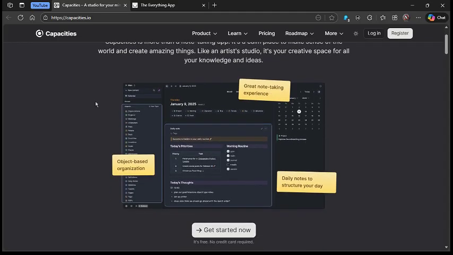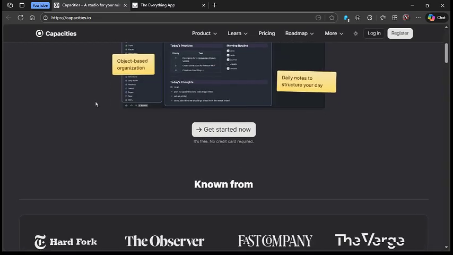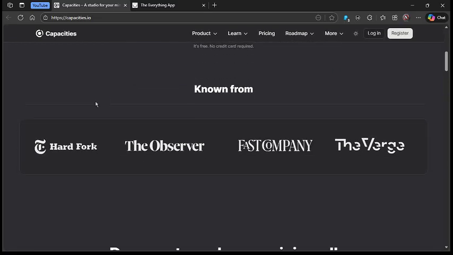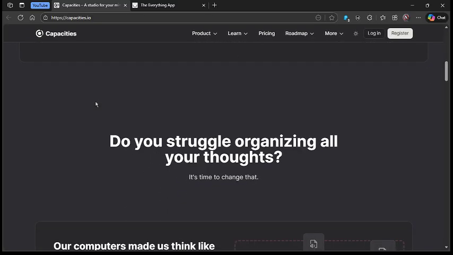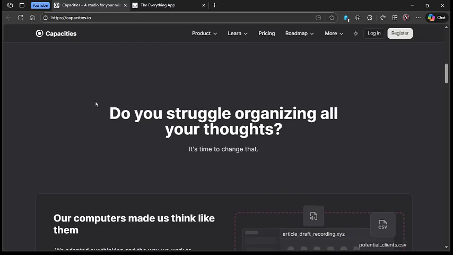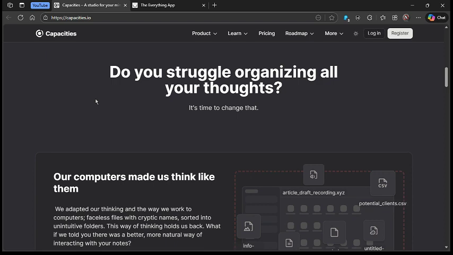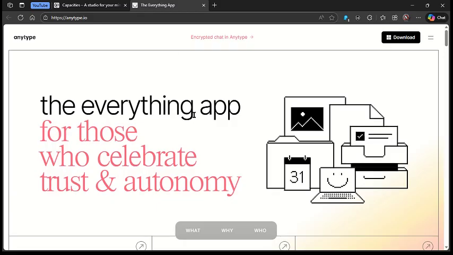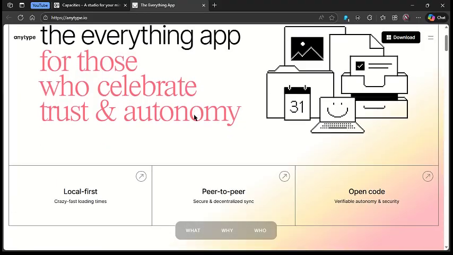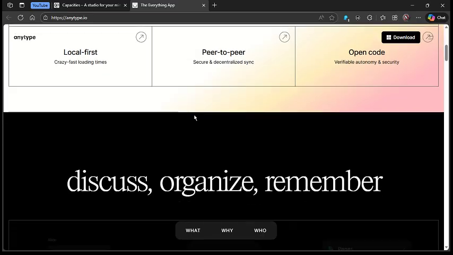Capacity shines when you want a clean, structured space to capture your ideas and turn them into a connected knowledge base. With its object-based model, automatic backlink tagging, and an AI assistant for sparking ideas, it's great for creative thinkers who favor clarity and order. On the plus side, it's privacy-focused, works offline, and helps you build a second brain naturally. And on the downside, some advanced features are still maturing and its mobile experience feels a bit limited.